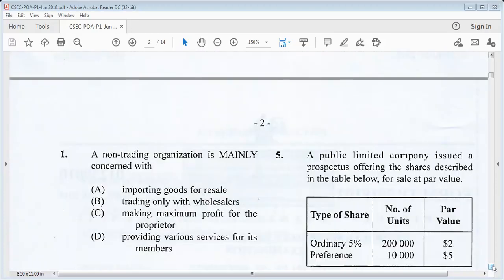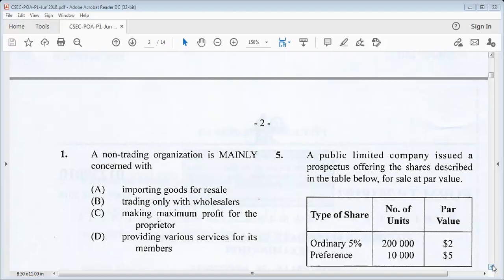The first question says, a non-trading organization is mainly concerned with. Now, a non-trading organization or a non-profit organization is a form of business that is owned by a group of people and they are called members. What's the interest or goal of these members?